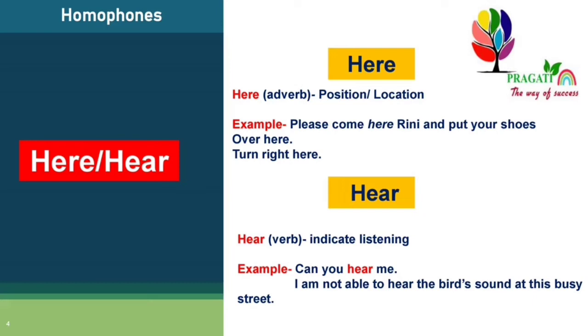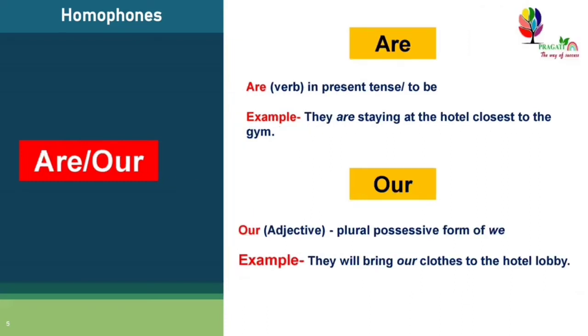H-E-R-E is an adverb. H-E-A-R is a verb. So one is an adverb and the other one is a verb. Both are homophones having different meanings. Next homophones are are and our.